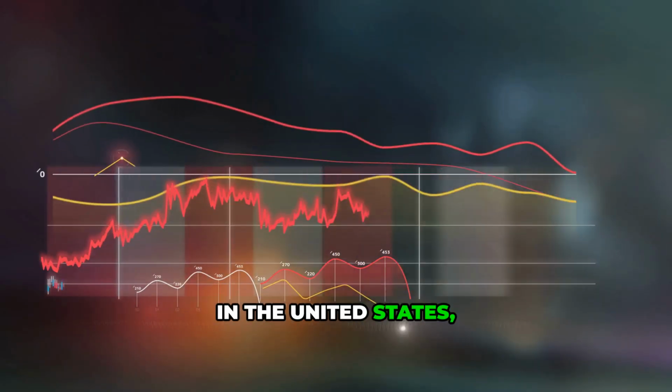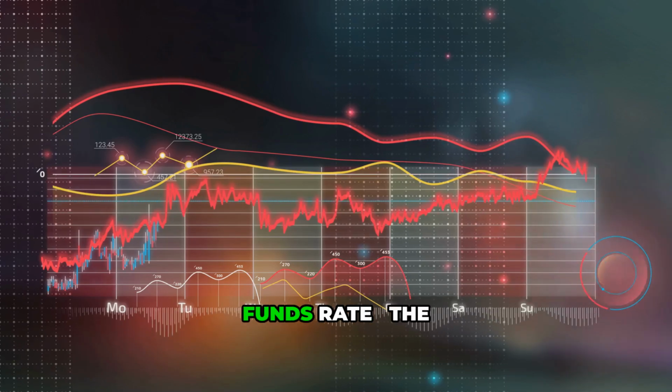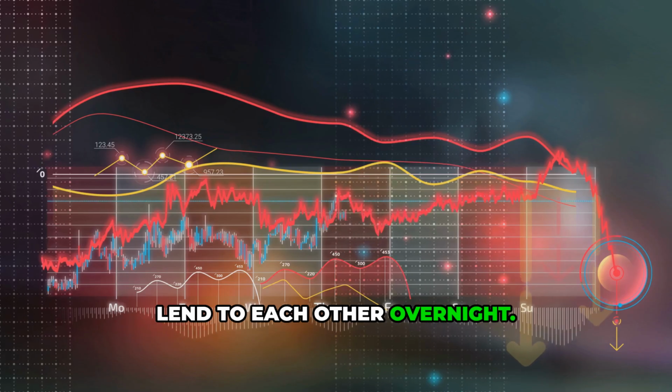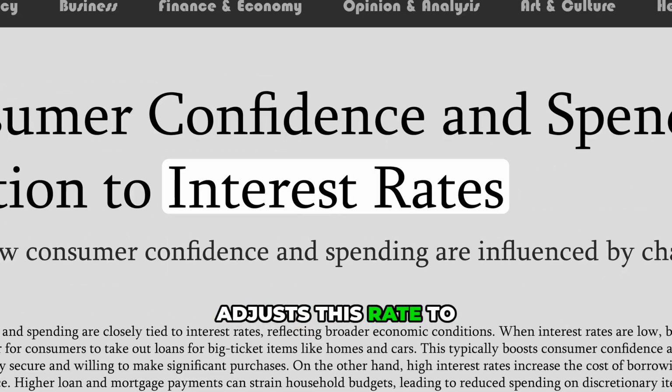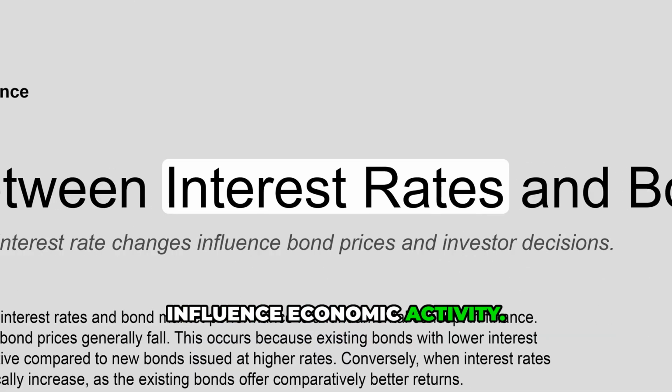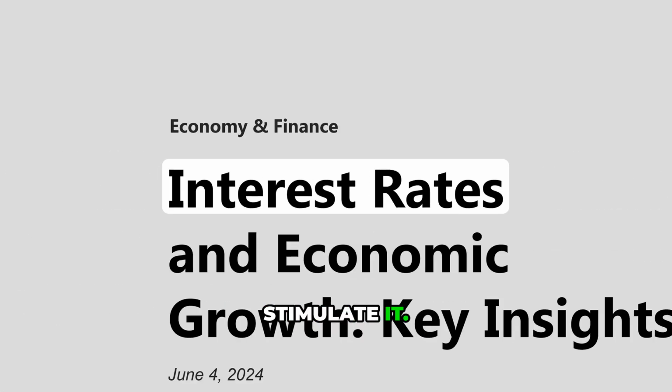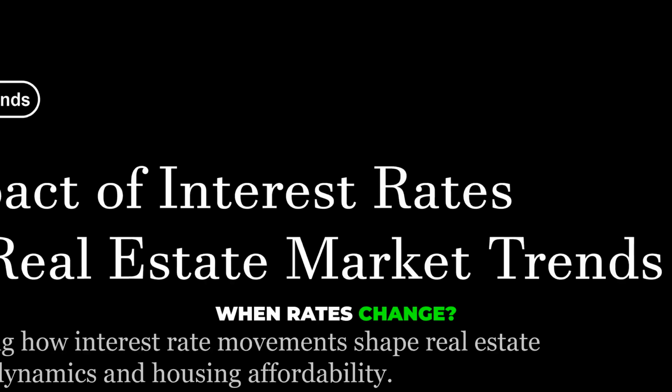In the United States, the most watched rate is the federal funds rate, the rate at which banks lend to each other overnight. The Federal Reserve adjusts this rate to influence economic activity. Higher rates generally slow the economy, lower rates stimulate it. So what happens when rates change?